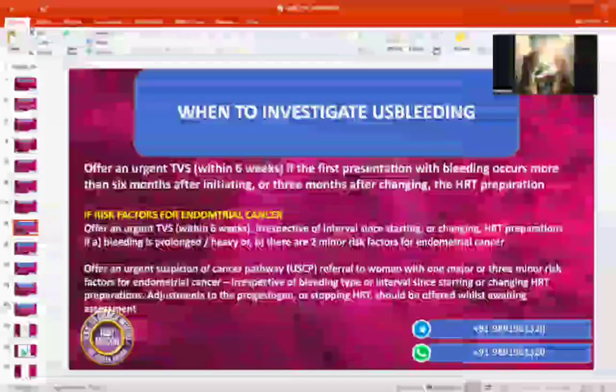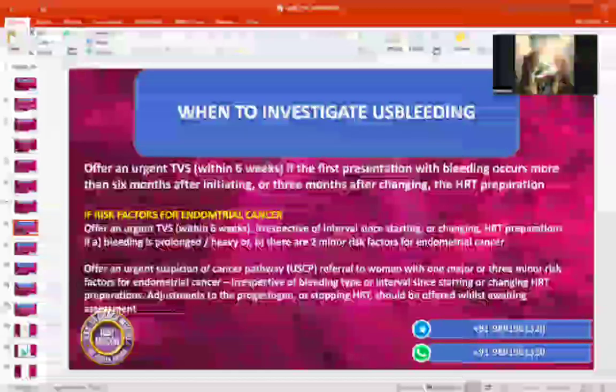Okay, Mrs. Joan, from what I get from your history and examination, you have irregular bleeding while you are using this hormone replacement. In medical terms, we call it unscheduled bleeding after starting hormone replacement therapy. It has many causes, and some of which may be concerning.